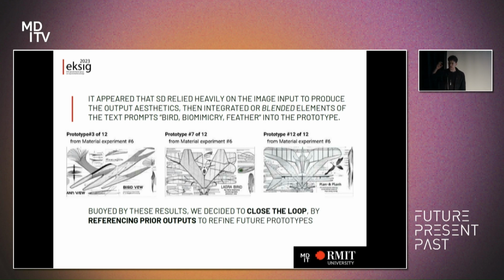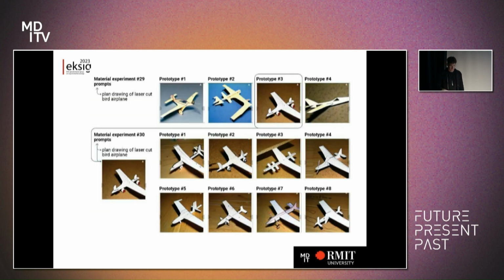So instead of taking an external image prompt, we tried to use something that we'd actually generated with Stable Diffusion previously, which is what this experiment was. We had a very simple prompt: plan drawing of laser cut bird airplane. We got some outputs, took that and inserted it into the second part of the experiment, where we're using that image to blend with the same text prompt.